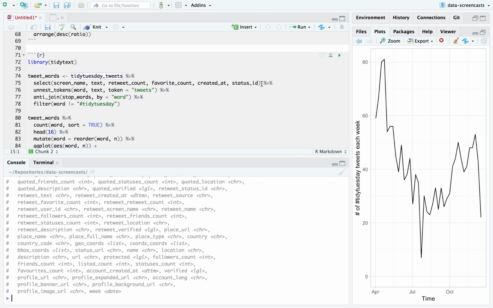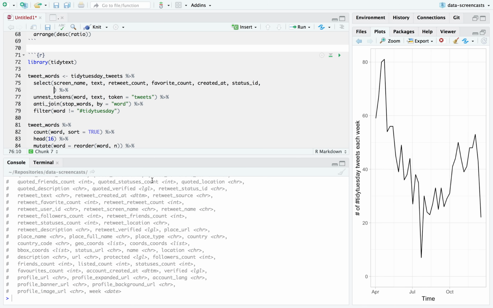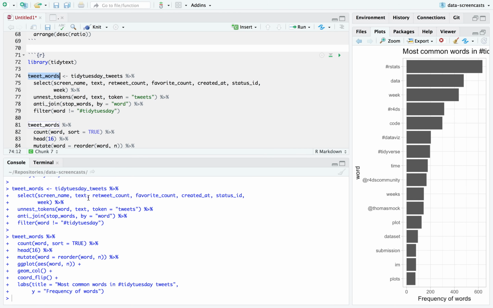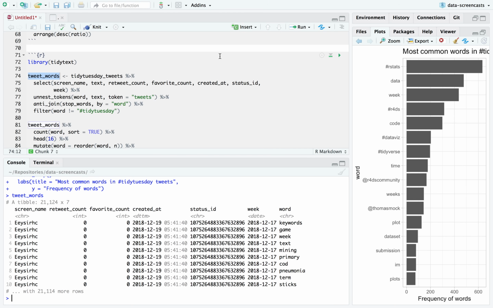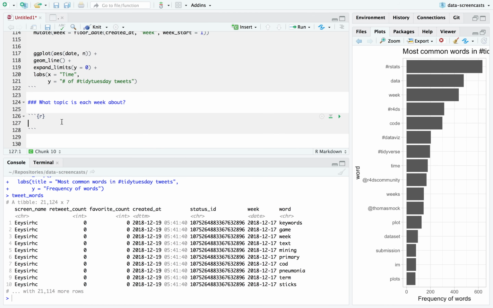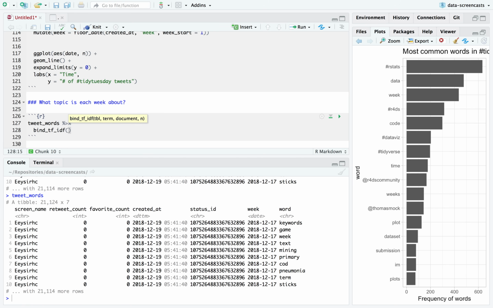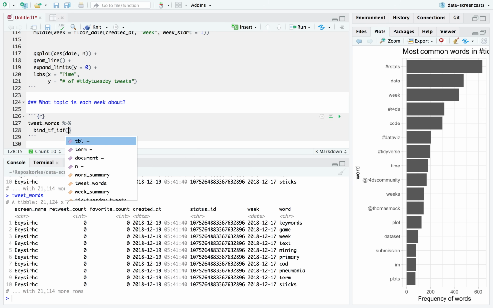Notice I'm jumping around here, and the reason I'm jumping around is I like to have each data set prepared with the particular data that's relevant for it. So I have created in tweet words now, but I also have the week. All right, why have I been doing this? Because if we treat each week as a document, then we can create a TFIDF matrix. We can say for every week what terms happen disproportionately in this week. So the way we do that is take tweet words and bind TFIDF. That's a tidy text method where the term is word, the document is week.